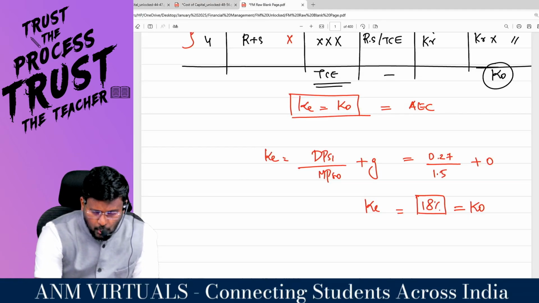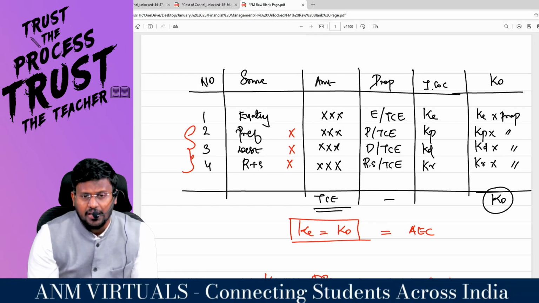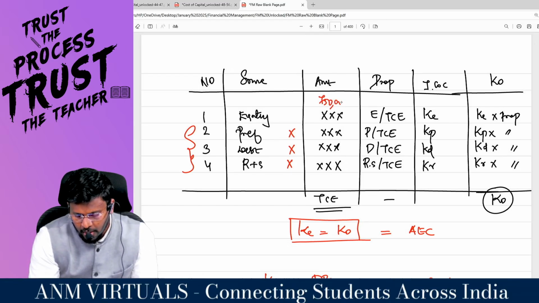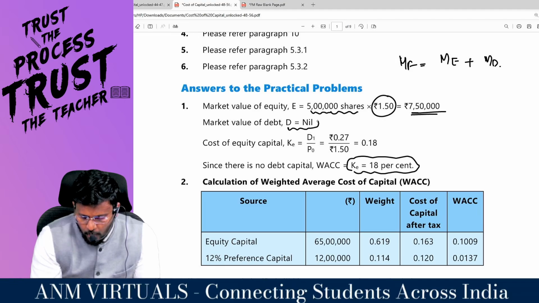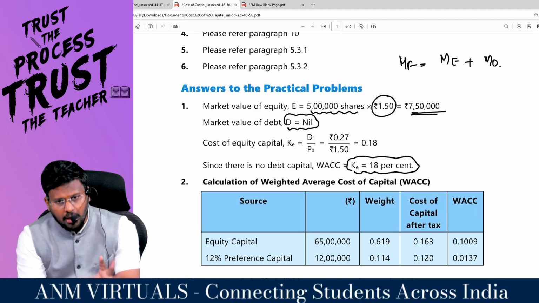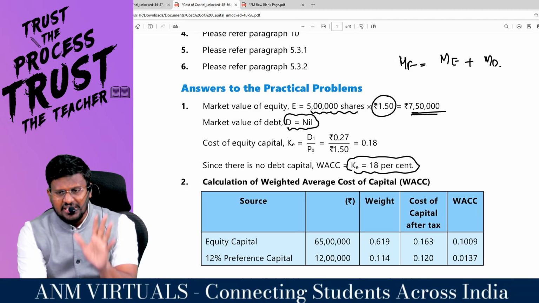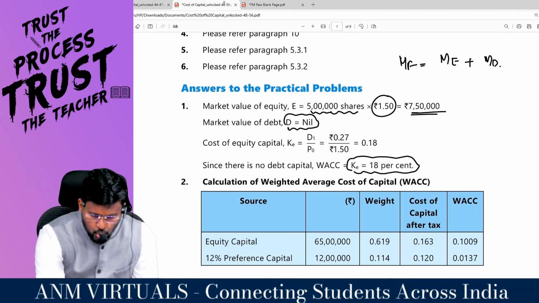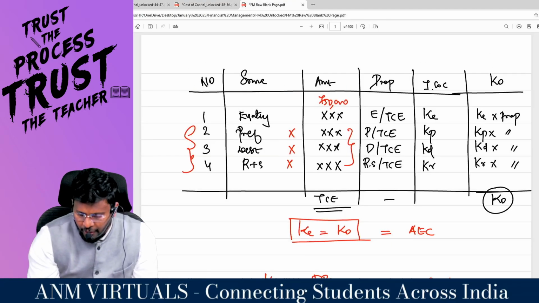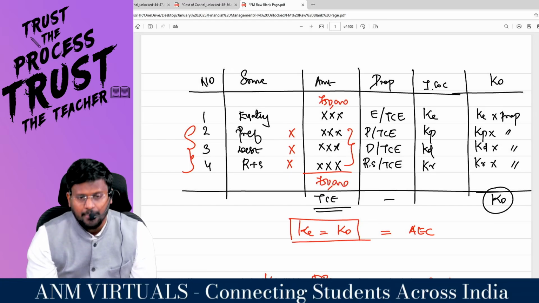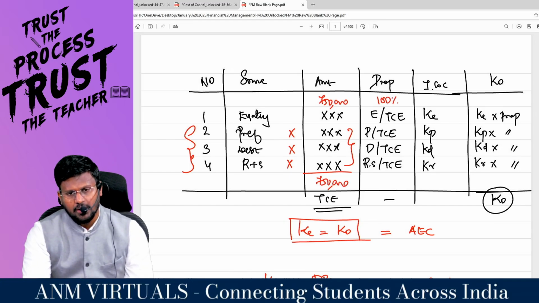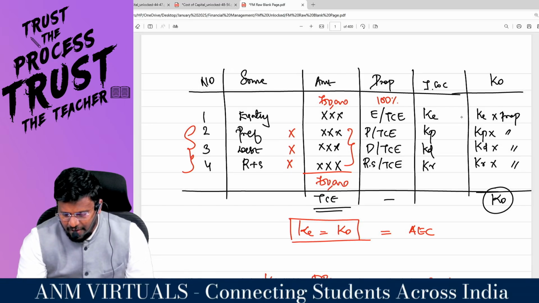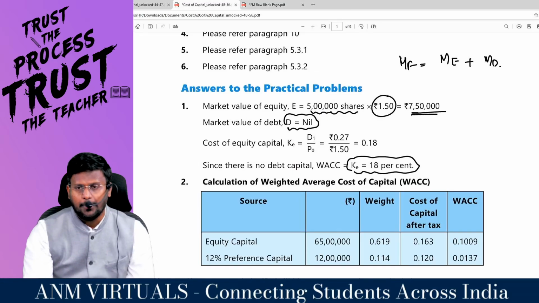Basically, this 7,50,000 should come and sit in the amount column here, equity 7,50,000. And I am going to calculate the market value of debt, which is nothing but nil, because the question specifically said that there is no debt. So no other column will be filled here. Automatically the total capital employed will be 7,50,000. So the proportion will be how much percent? 100 percentage. So I just have to find out the individual cost of capital.